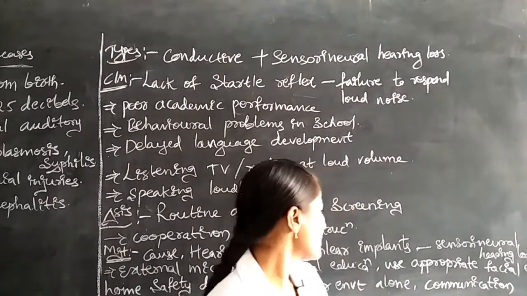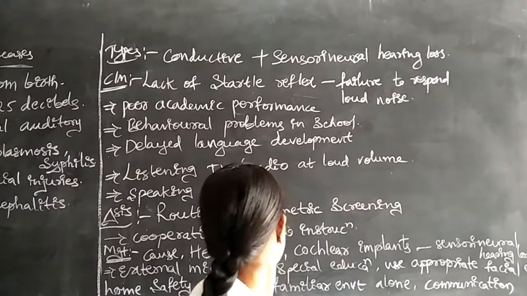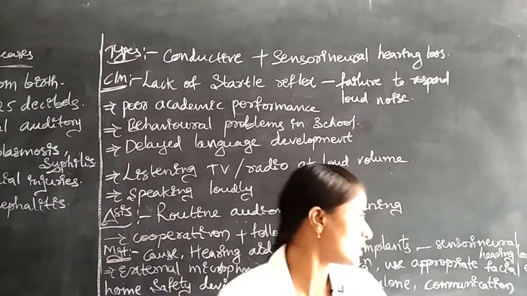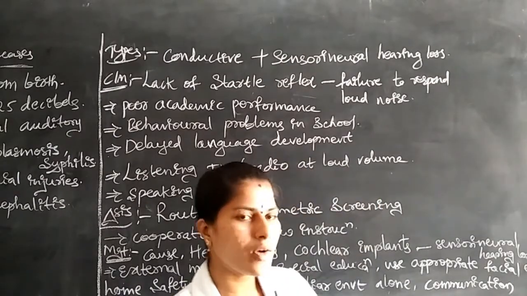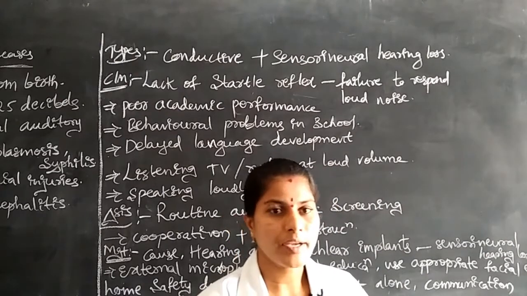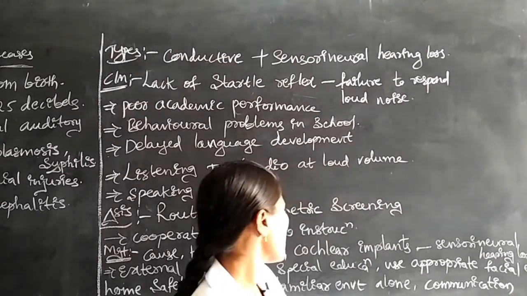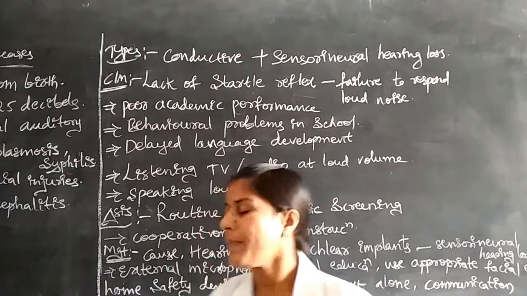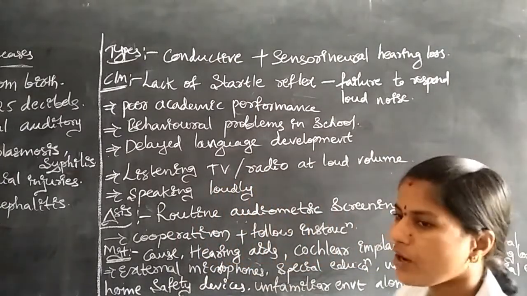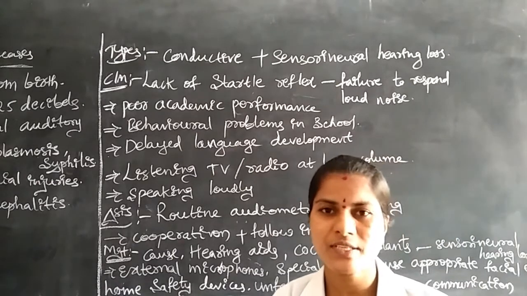Next, if the children have sensory neural hearing loss, we have to introduce hearing aids, that is, cochlear implantation or microphones. Another point is that we have to use special education for the children.